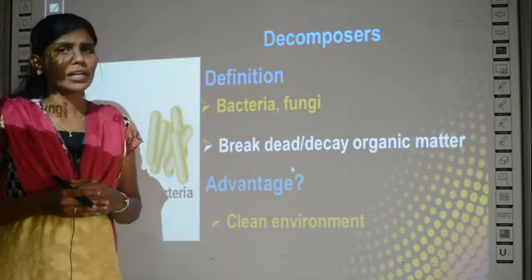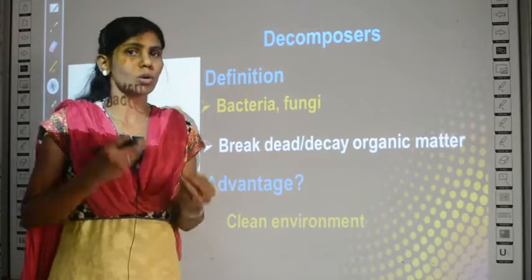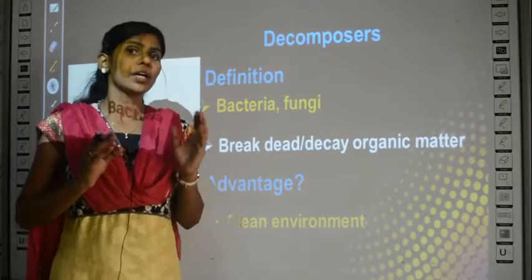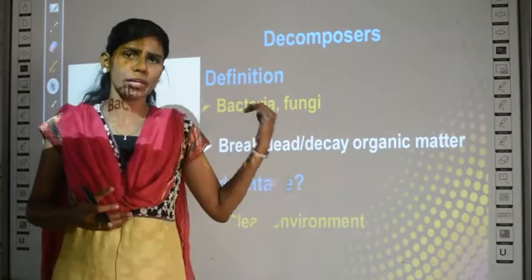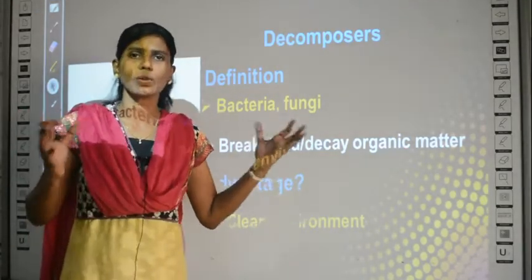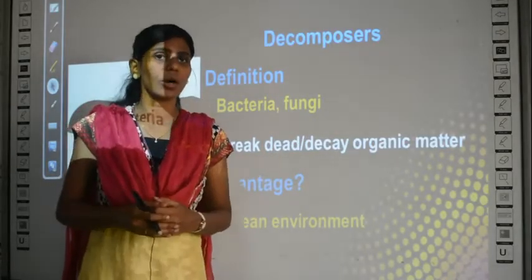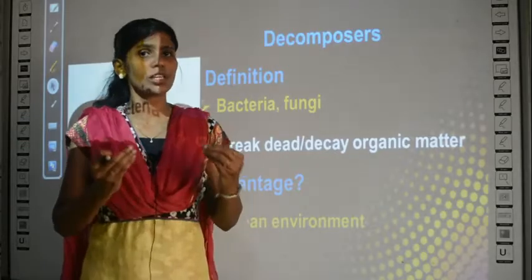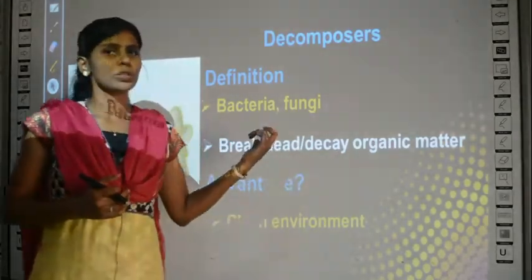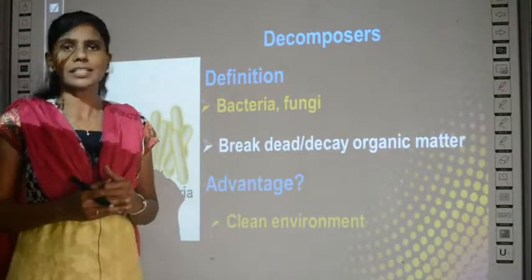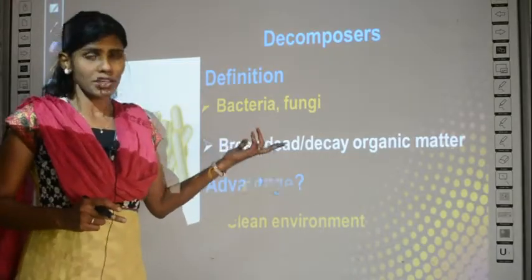And what is the advantage of these decomposers? As I told you, either plant waste or even animal waste can be decomposed so that the environment is kept clean. Just imagine if there were no decomposers, how much waste would be accumulated. Of course, there is man-made waste like plastic, which we still have, but the natural ones, the living organisms, can be decayed by these decomposers. That's why the environment is clean. That is the advantage of the decomposers. So this is about decomposers.